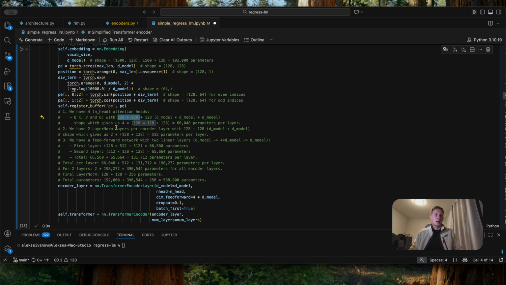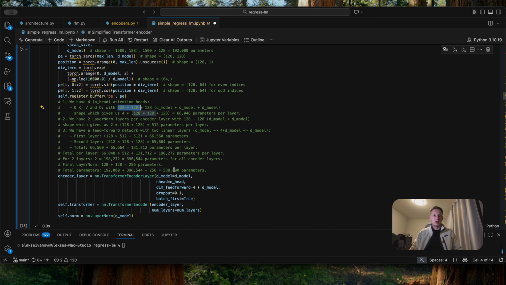To calculate how many parameters are in the attention heads, we have to multiply D model by D model. Before we had 128. If we replace it with 256, we will have a factor of 4. So that's actually why our model is almost 4x larger.